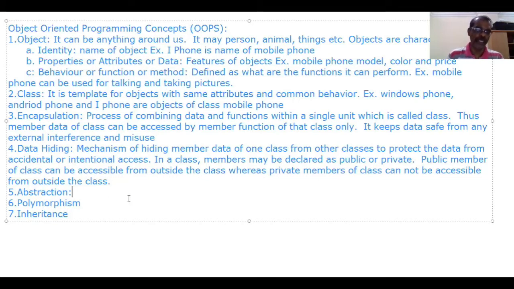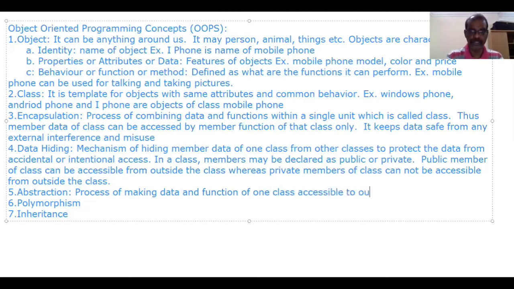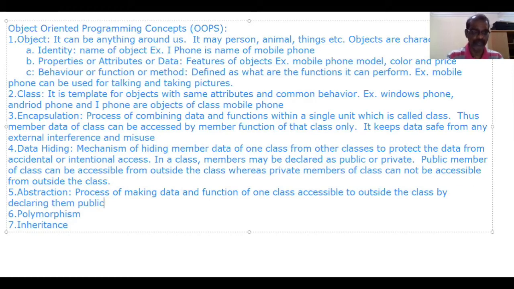Now, abstraction. Abstraction is quite opposite to encapsulation. This is the process of making data and functions of one class accessible to outside the class by declaring them public.